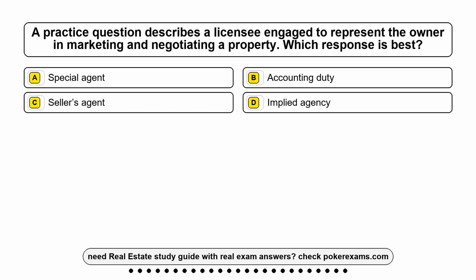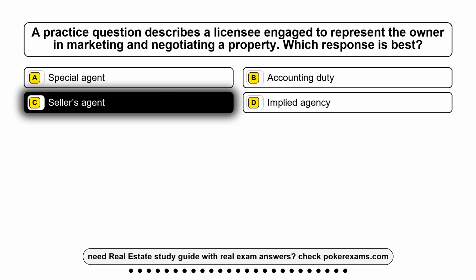Question 1. A practice question describes a licensee engaged to represent the owner in marketing and negotiating a property. Which response is best? Option A, special agent. Option B, accounting duty. Option C, seller's agent. Option D, implied agency. The correct answer is option C, seller's agent.